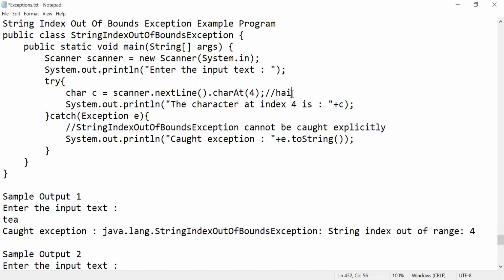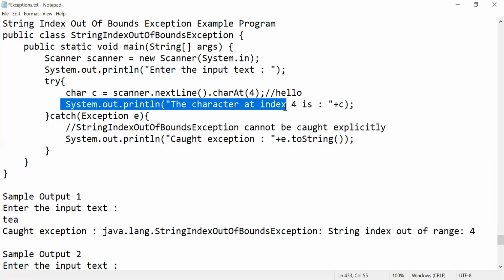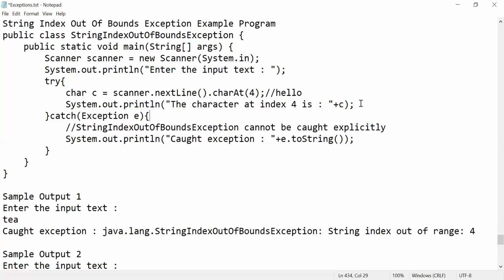Now imagine I have given my string input as Hello. Now what is the character at index 4? Nothing but O, right? At the 4th index, counting 0, 1, 2, 3, 4, it is O. So it will print a message called O. Got it? That is how string index out of bound exception works.